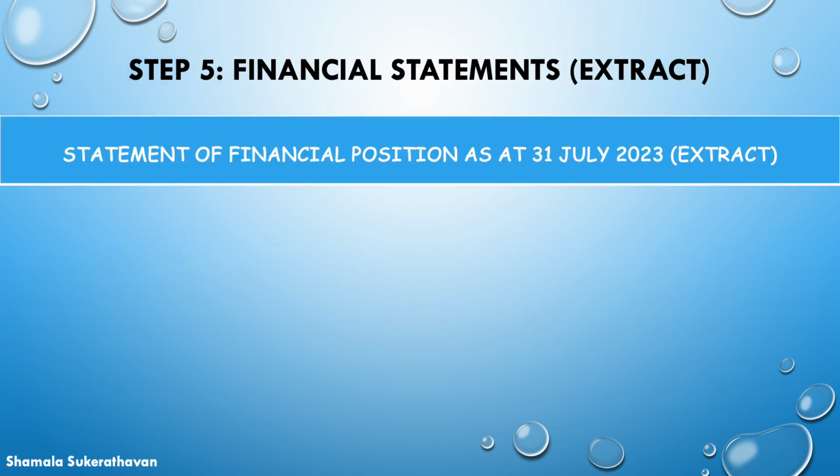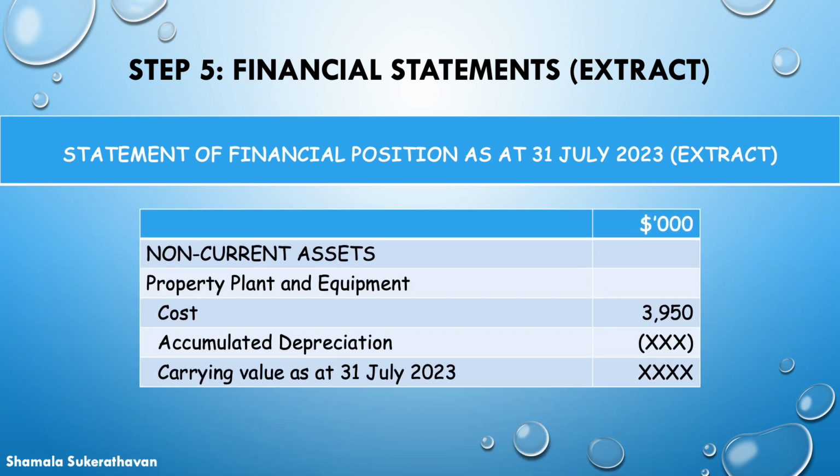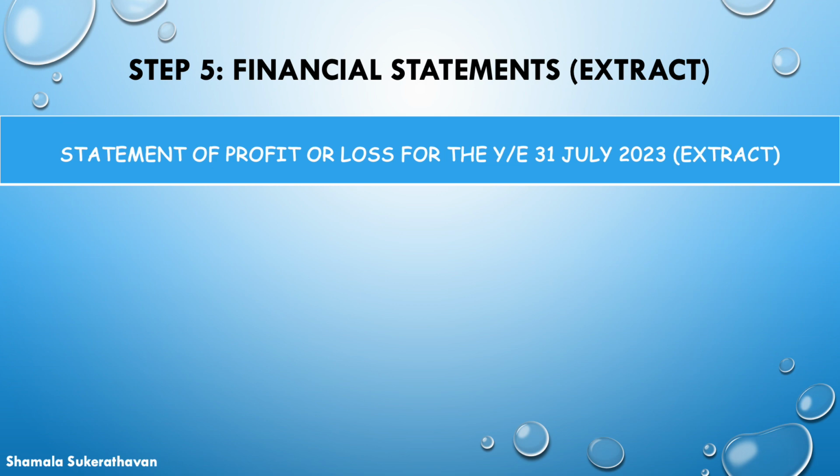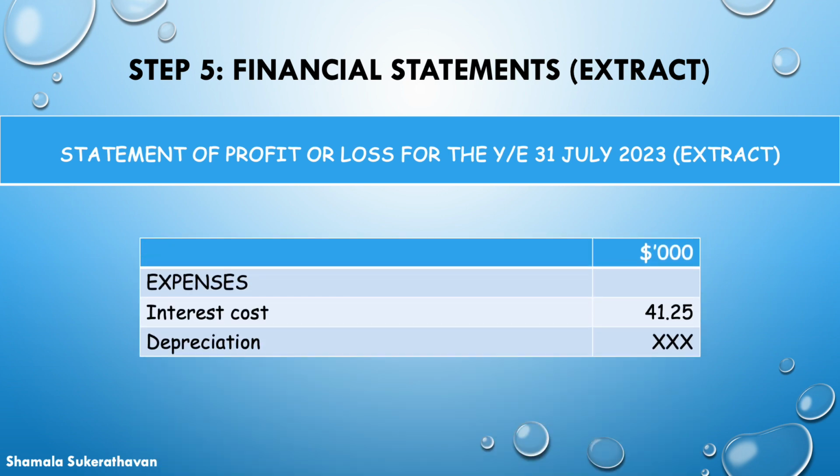The plant shall be included as property, plant and equipment carried at cost less accumulated depreciation in the statement of financial position as at 31st July 2023. Any depreciation relating to the plant as well as the interest costs on the credit purchase shall be charged accordingly to the profit or loss for the year ended 31st July 2023.